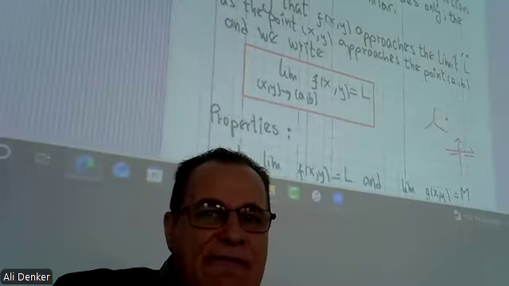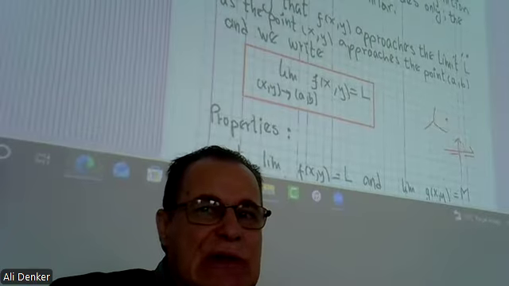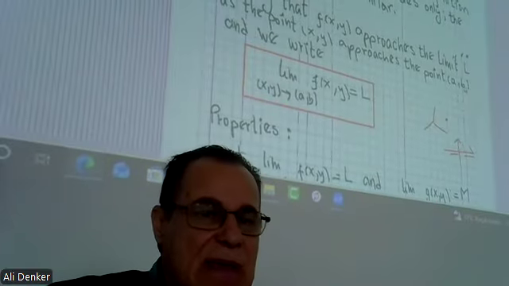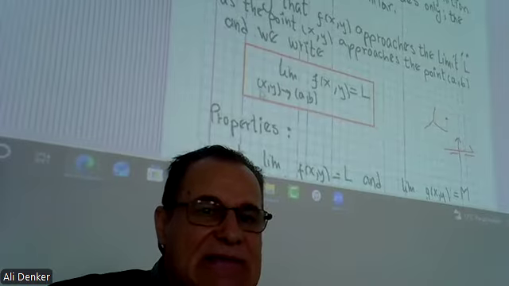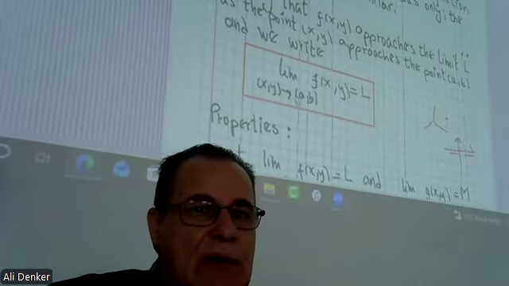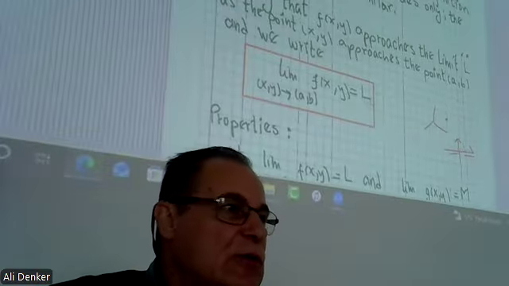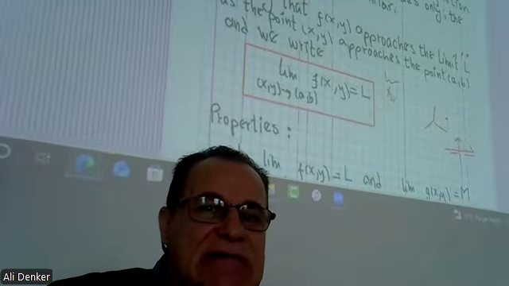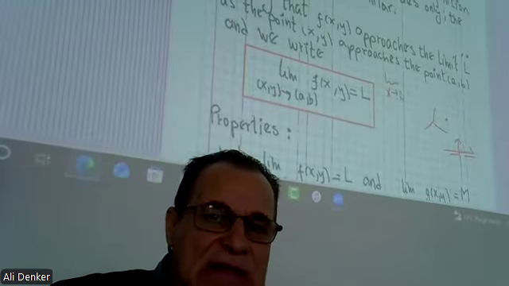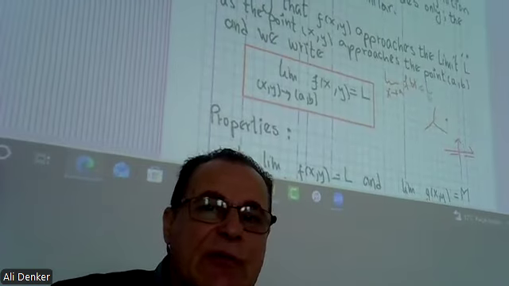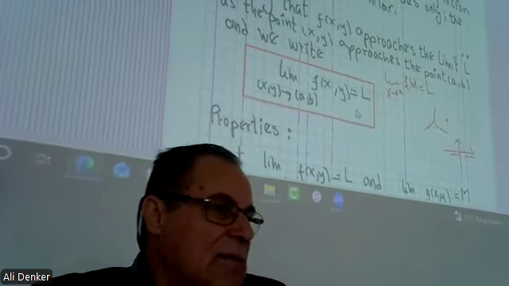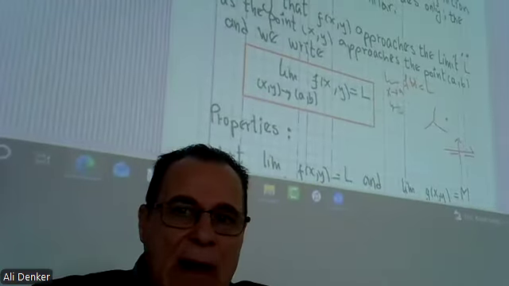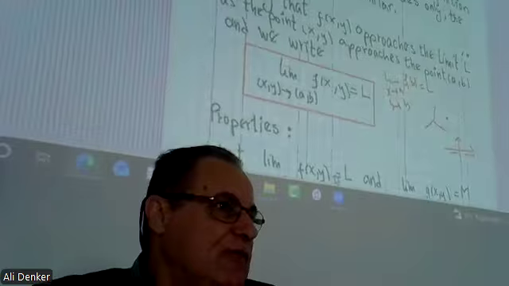We say that f of two variables approaches the limit L as the point (x, y) approaches the point (A, B), and we write the limit as (x, y) goes to (A, B) of f(x, y) equals L. How is it in a single variable? The limit as x goes to some number, let's say A, of f(x) equals L. Same. But since we have two variables, we say x and y go to A and B, for example.